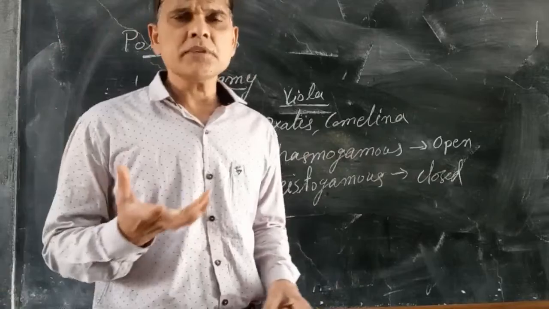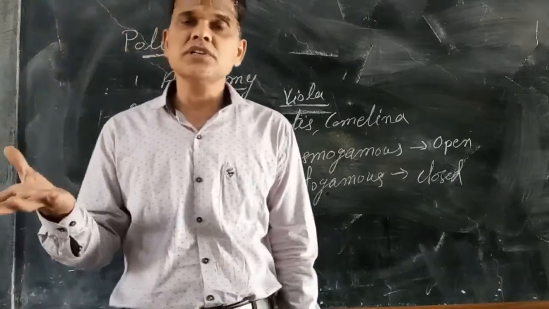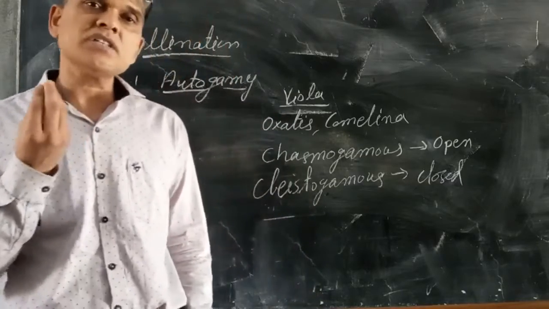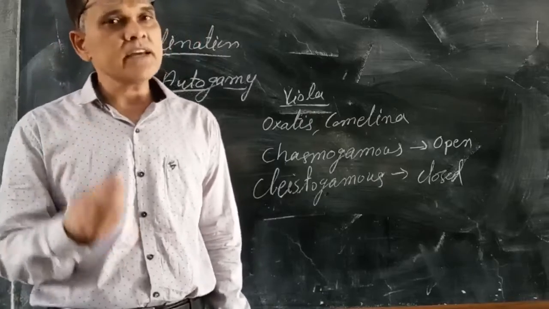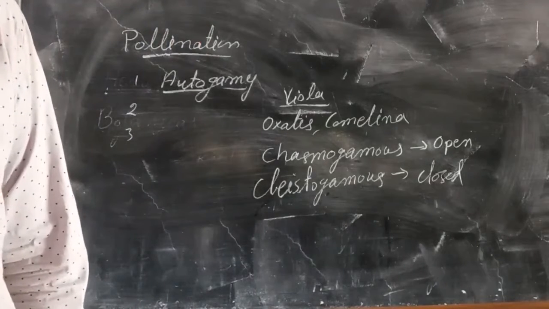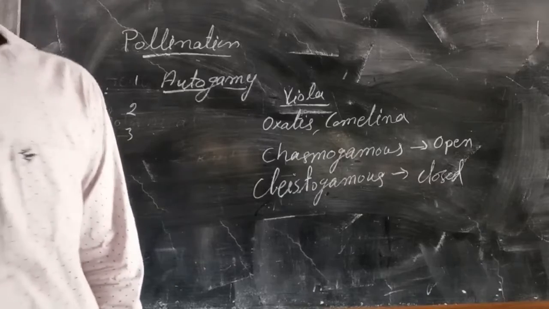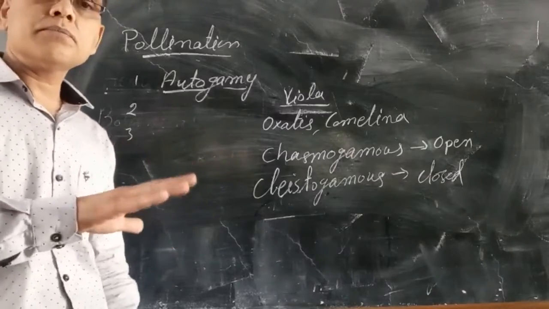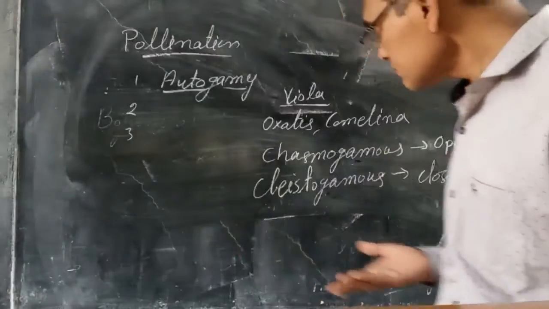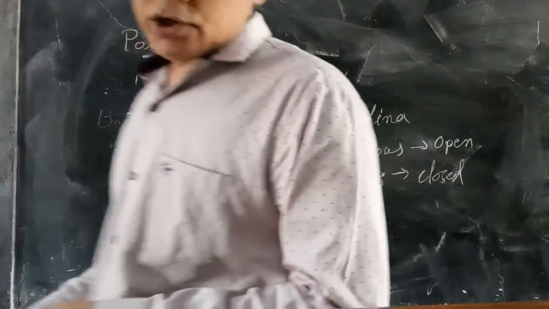But in a chasmogamous flower, the open flower, there may be self-pollination or cross-pollination. Self-pollination requires that the stigma and stamen are in close contact and both are matured at the same time. If they are not matured at the same time, self-pollination will not be there. But in a cleistogamous flower, both mature at the same time, self-pollination happens, fertilization occurs and the seed is formed.